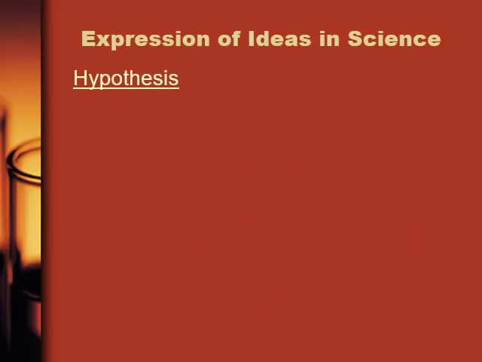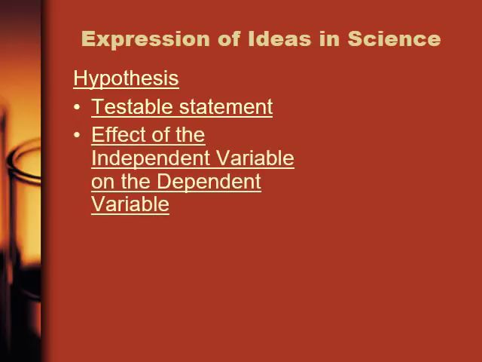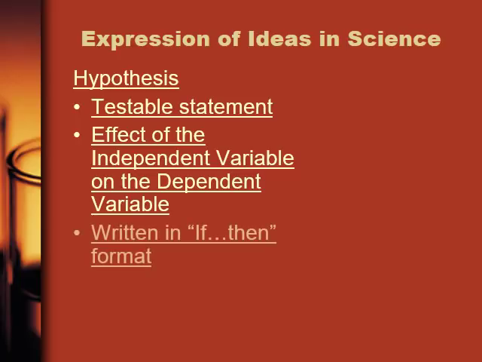Up next is a hypothesis. Now in science, I'm sure you've heard hypothesis before this point. But simply put, a hypothesis is a testable statement. It's a question that we intend to answer, but it has to be testable. It's the effect of the independent variable, what we change, on the dependent variable, which we measure. We'll be talking about this a little bit more in depth later on in the year.